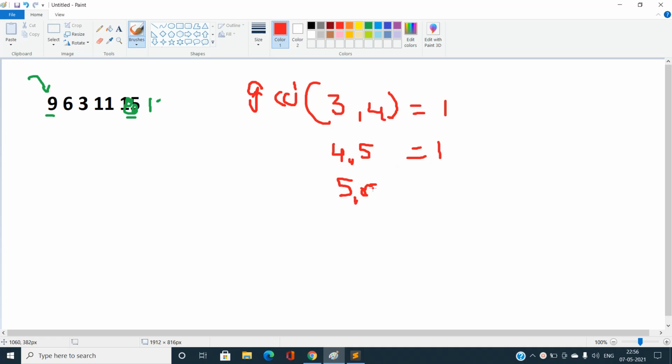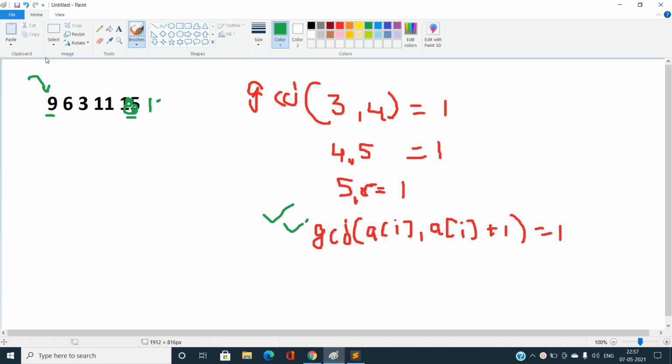So it gives me the idea that the greatest common divisor of adjacent elements in a sequence of consecutive integers, that is gcd of a_i and a_(i+1), will always be equal to 1. So this gives me the idea to solve this actual problem with the help of this. Yes, we can easily solve it. Let us try to do that. I'm just sharing my approach to solve this problem.